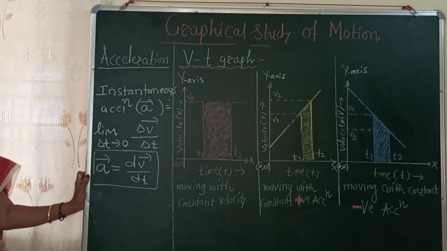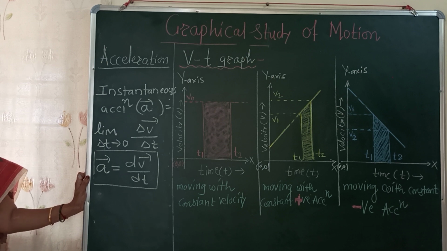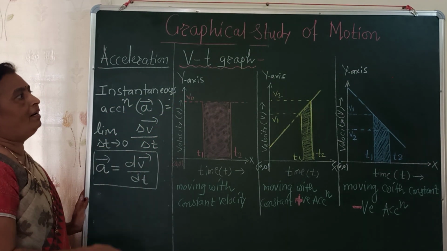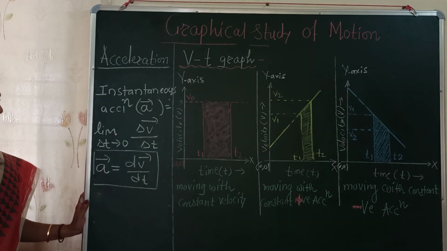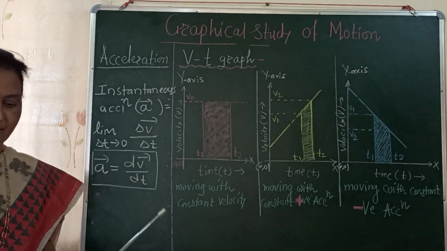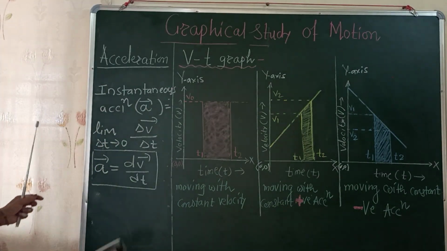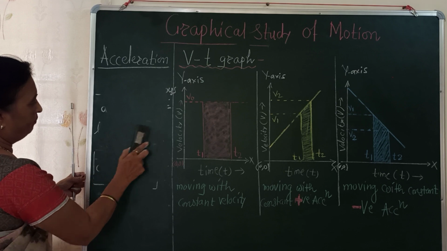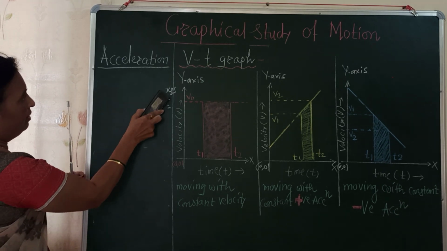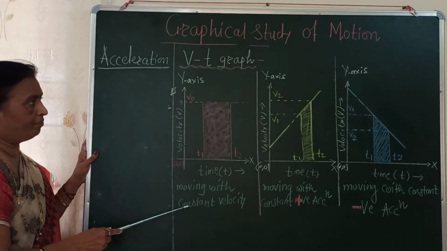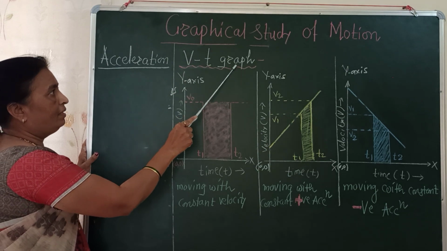Now whenever we have to study acceleration, we represent it by considering the velocity time graph, that is the graphical study of motion when the particle is in accelerated motion. We have plotted three graphs, and we can explain them one by one. The first graph is the velocity time graph when the particle is moving with constant velocity. That means throughout its motion the velocity of the particle does not change. It remains constant.